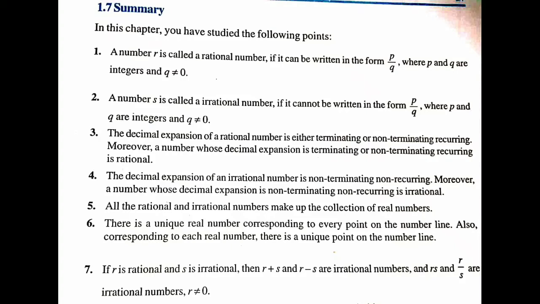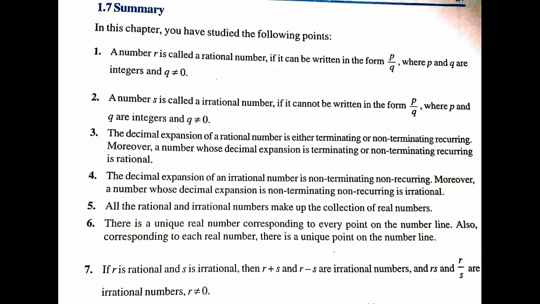And here in the seventh point I have, if R is rational and S is irrational, then the sum R plus S and the difference R minus S are irrational numbers, and the product R into S and the quotient R by S are irrational numbers, where R should not be equal to 0.